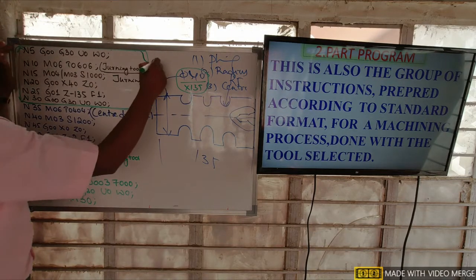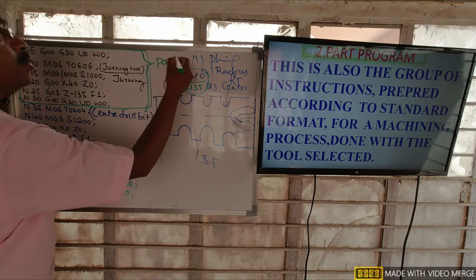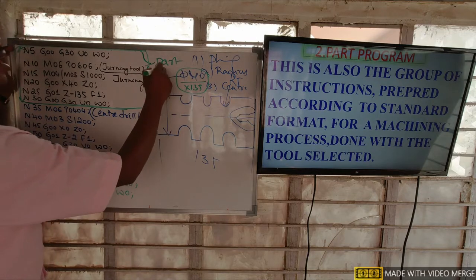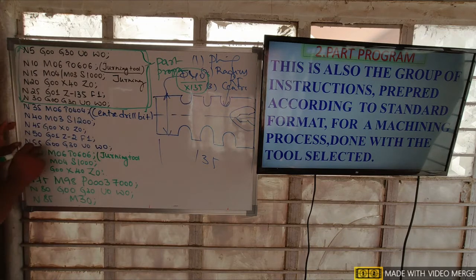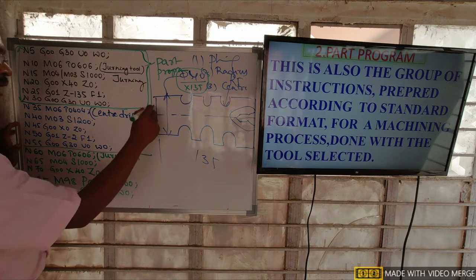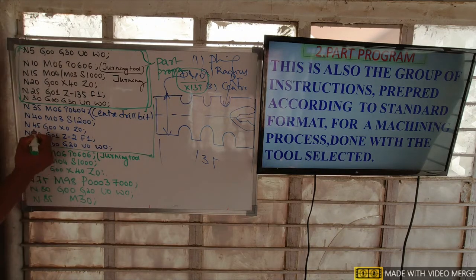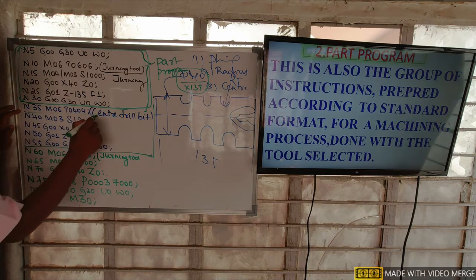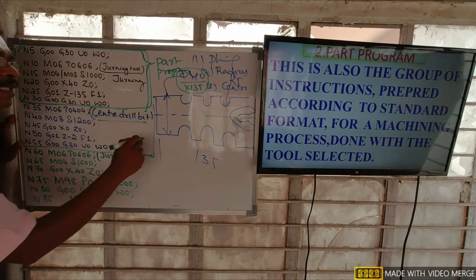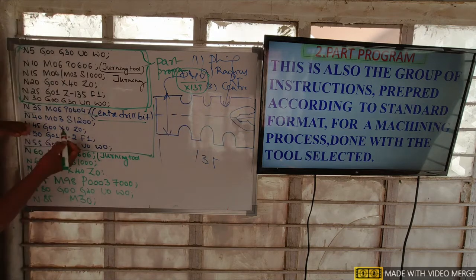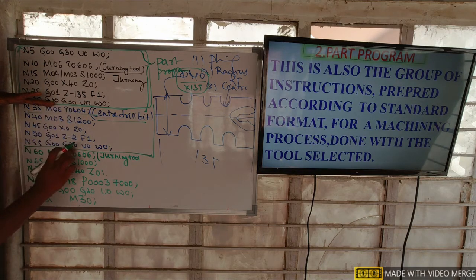This group is called a part program: one program required for a particular operation. In the same way, after plane turning we have to do the center drilling. For center drilling, I select one more tool, a center drill bit, and I prepare the program for doing the center drilling operation. I select a particular tool and finish the operation by writing the program.